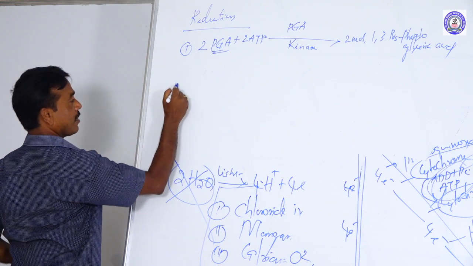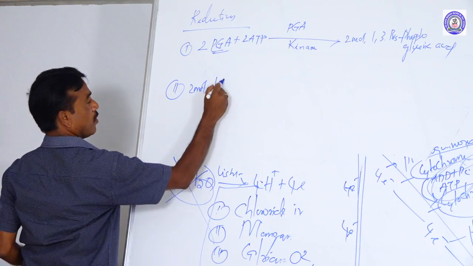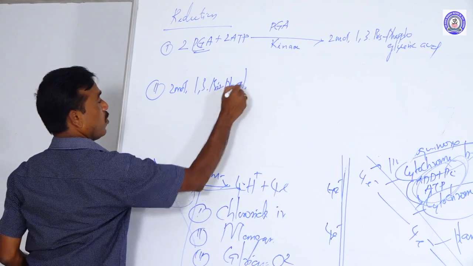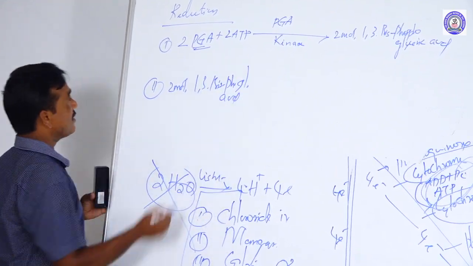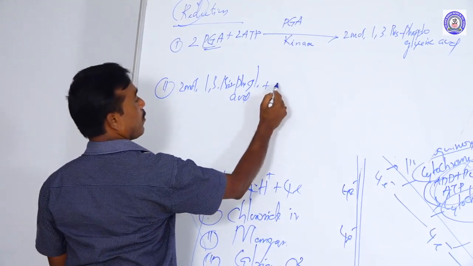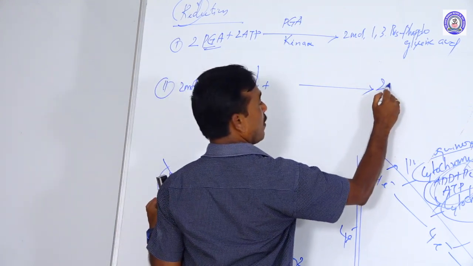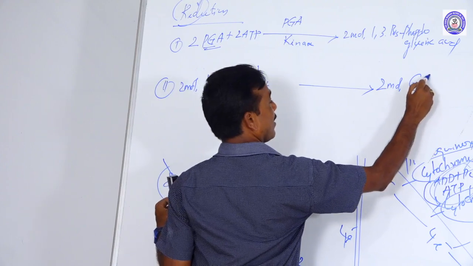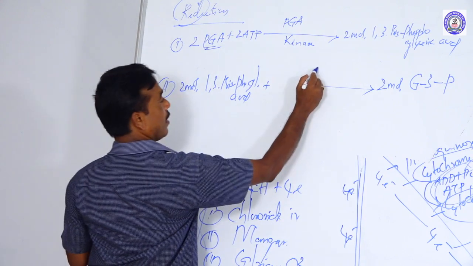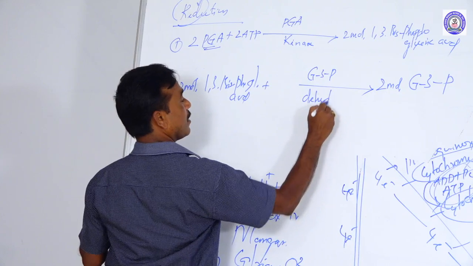Second step: the two molecules of 1,3-bisphosphoglyceric acid are reduced into two molecules of glyceraldehyde 3-phosphate, with the help of the enzyme glyceraldehyde 3-phosphate dehydrogenase.